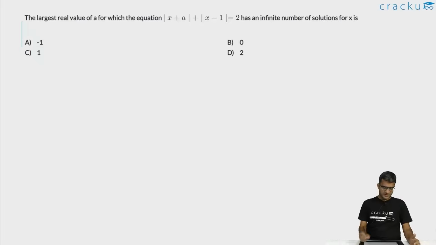In this question, we are asked to calculate the largest real value of A, for which the equation modulus of x plus A plus modulus of x minus 1 is equal to 2 has an infinite number of solutions for x. Let us first understand how the graph of modulus of x minus p looks like.